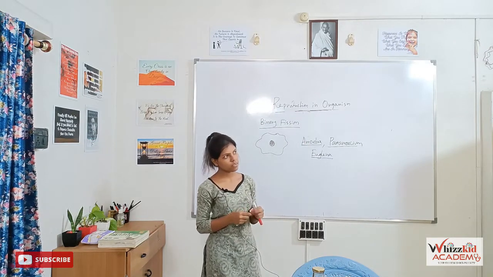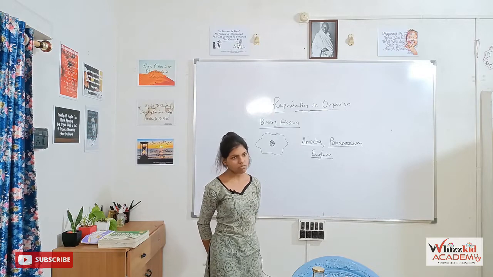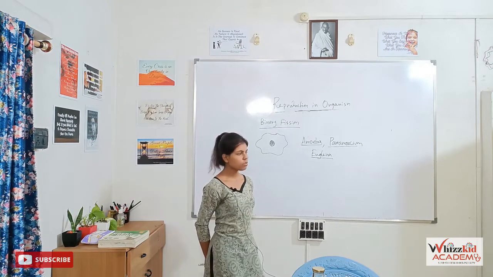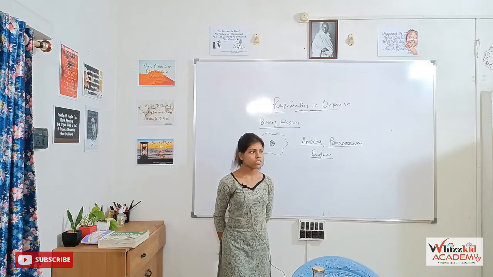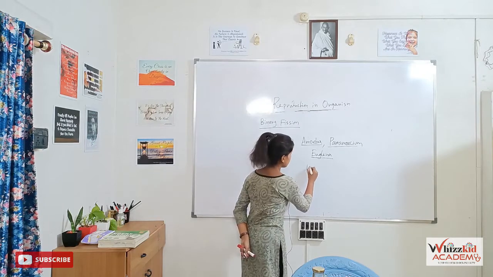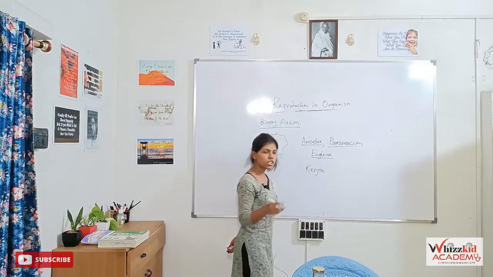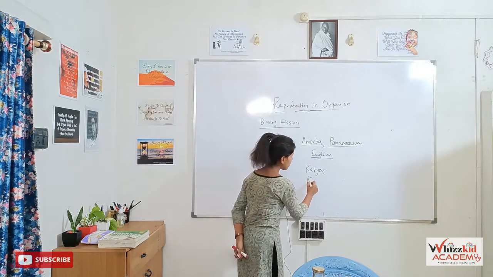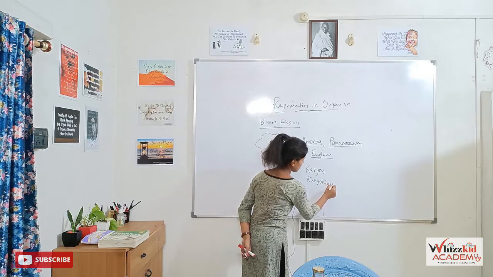In case of mitosis, first the nucleus divides into two halves and then the cytoplasm divides. The division of nucleus is called karyokinesis, because nucleus is called karyon in Greek.